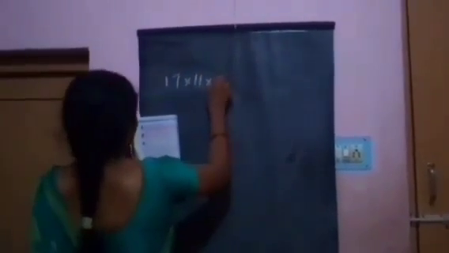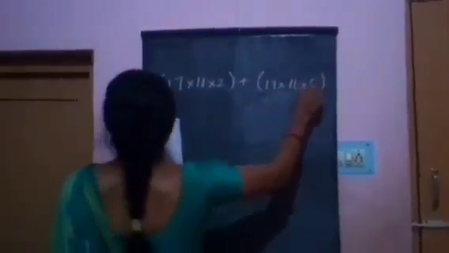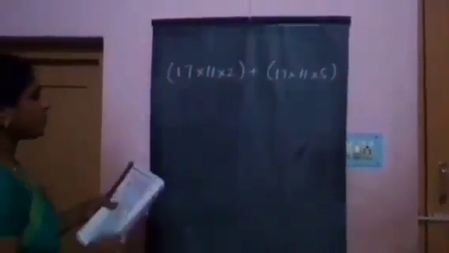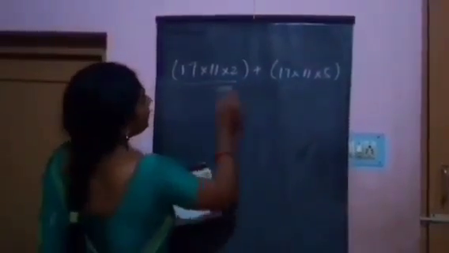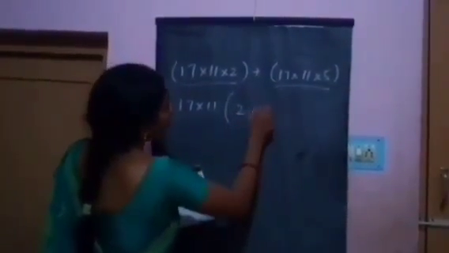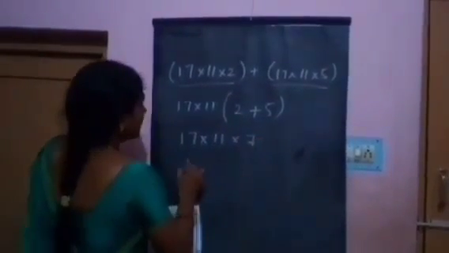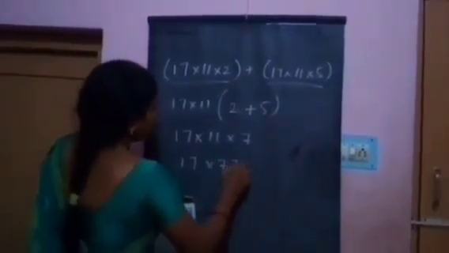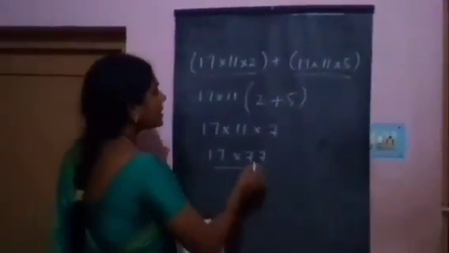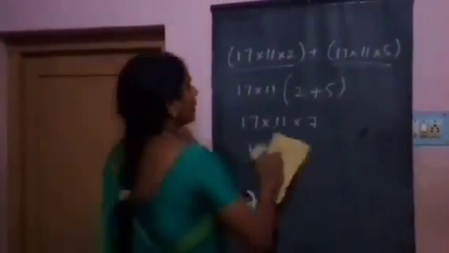Problem. How will you show that 17 into 11 into 2 plus 17 into 11 into 5 is a composite number? Explain. In this number, 17 into 11 is common. Remaining are 2 plus 5. 17 into 11 into 7, that is 17 into 77. This is a composite number. It can be written with more than 2 factors. And next one.